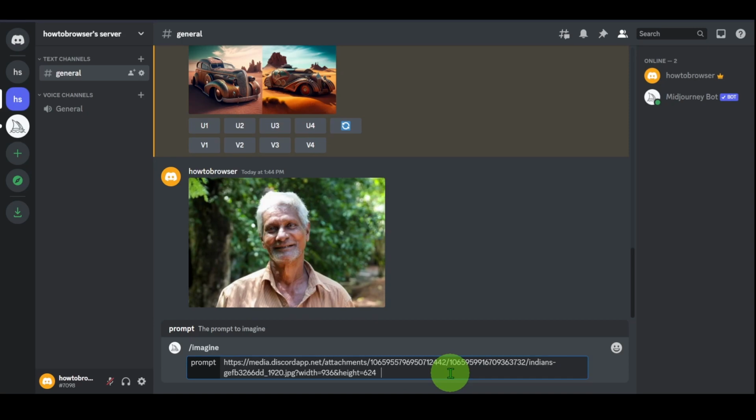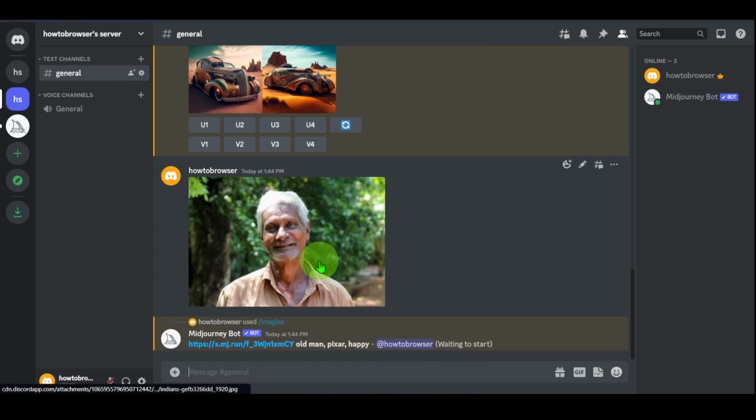Now you can write something. Old man, Pixar, happy, and now enter, and let's see. This is probably going to take some time, depends. Usually it takes more time when you use references. At least that's what I notice when I'm using some references. It takes a bit more time. So don't worry, just wait more.